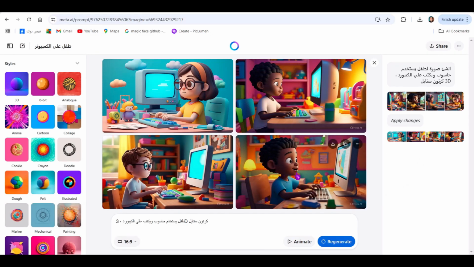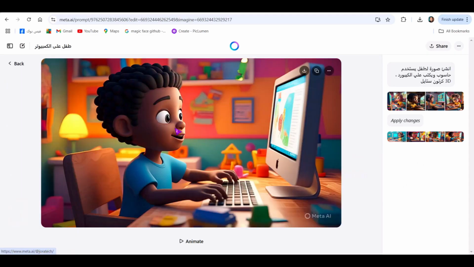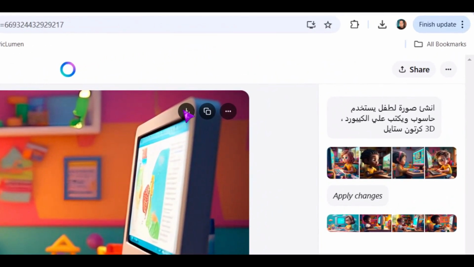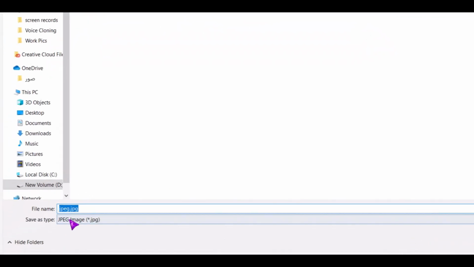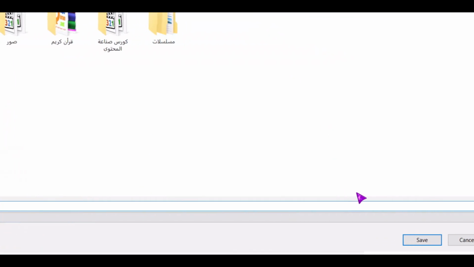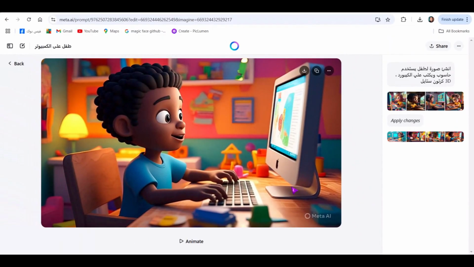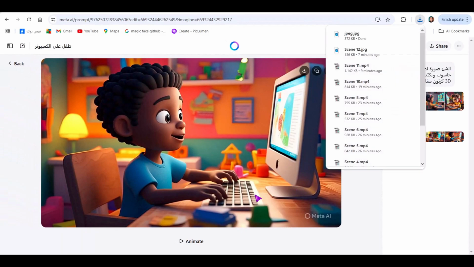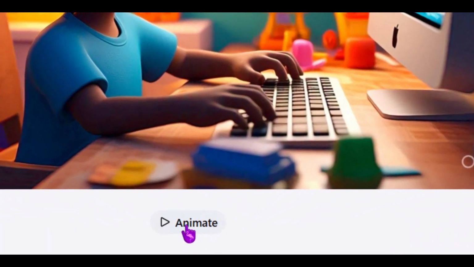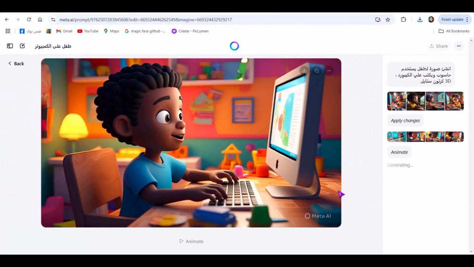For example, if we select this image, as you can see, it will begin to stretch here to the full width, resulting in improved quality and clarity. If you want to download the image as it is, click here on this arrow. It will ask you to choose the location where you want to save it. We select the location and then we click on save. We preserved the image. Let's say we want to convert it into a video. There is an option located at the bottom. The animate option is the movement option. We click on it and patiently wait for a few moments. It will start creating a video, for example, lasting 4 seconds with very good movement.